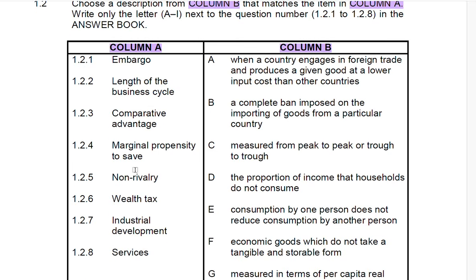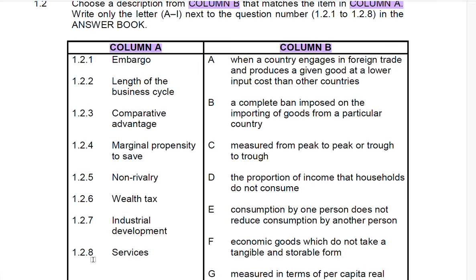So what I would do if I were to write this paper, in my answer book, I'll have 1.2.1 to 1.2.8. That means I will have 8 questions. Then I will read column B and see what I have there. For everything that matches 1.2.1, I'll select that letter and bring it to what I've written here, which is 1.2.1 to 1.2.8.